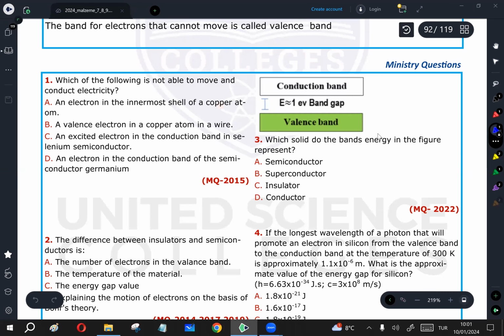So it's about band theory. Question: which of the following is not able to move and conduct electricity? An electron in the innermost shell. Yes, innermost electrons are very strongly bound to the nucleus. They cannot move from atom to atom and cannot conduct electricity.